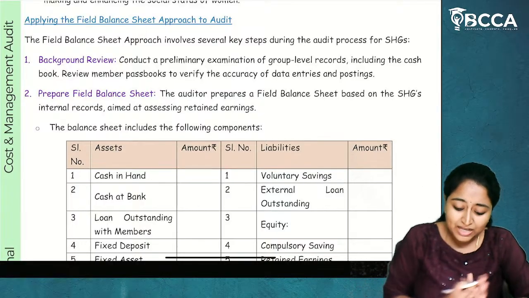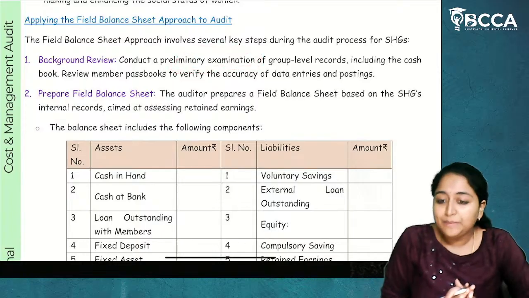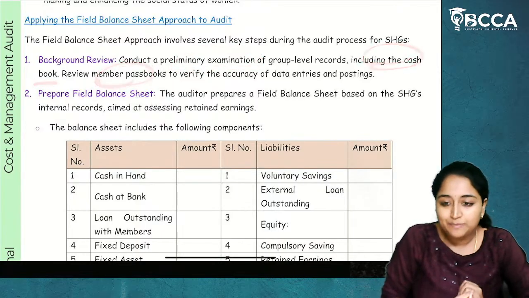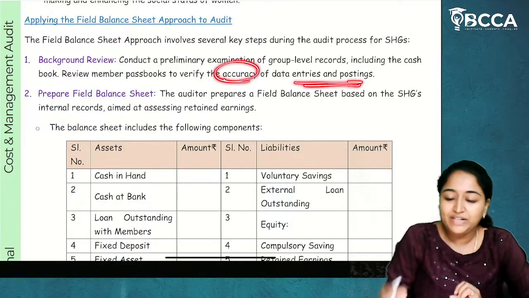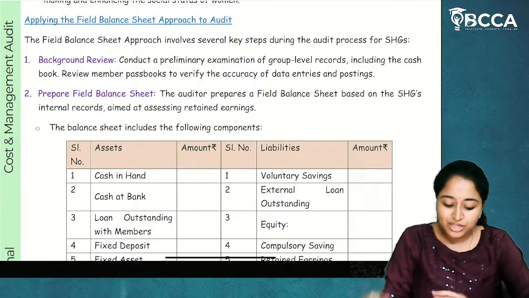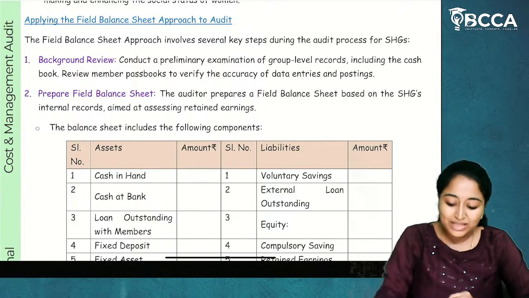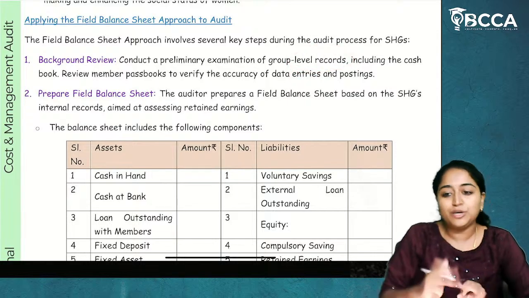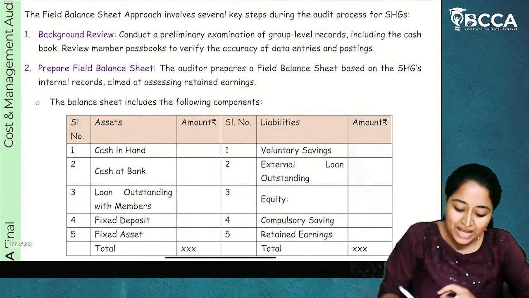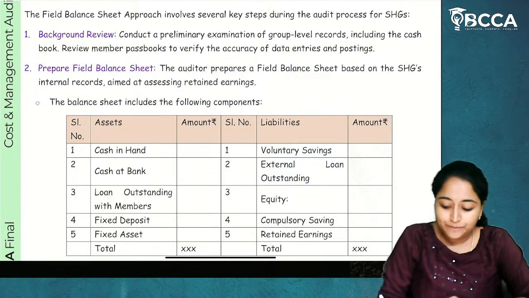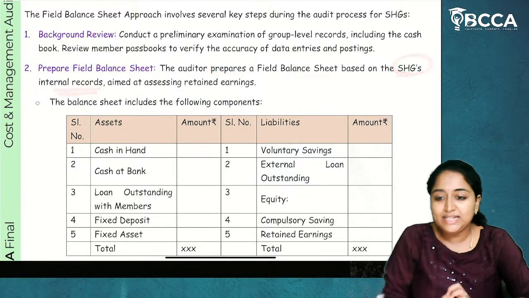Now, conduct a preliminary examination of group level records, including the cash book, and review members' passbooks to verify the accuracy of data entries and posting. Now, the auditor will do a background examination or background review. He will go there and examine the group level records, including the cash book and passbooks of the members. And then the auditor will prepare a field balance sheet based on the SHG's internal records.